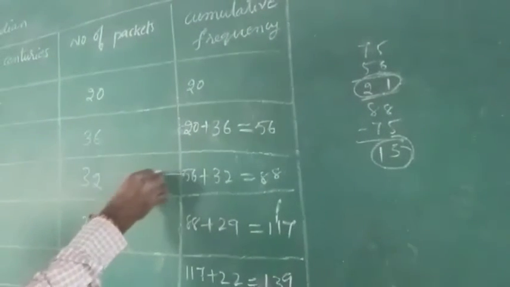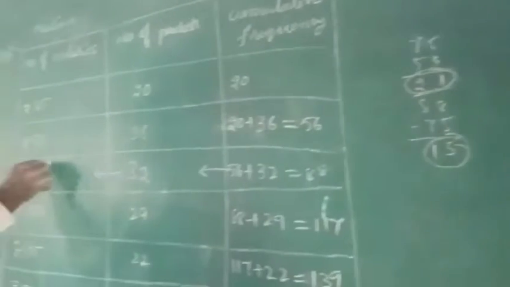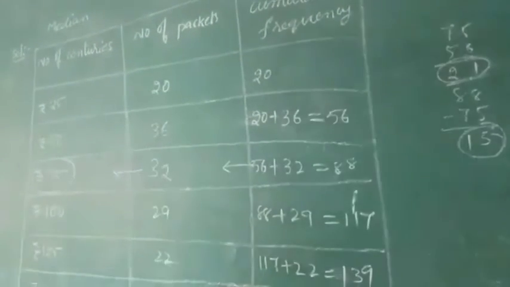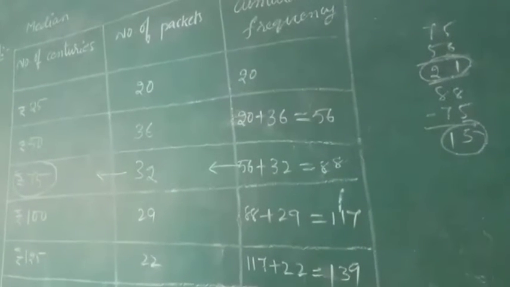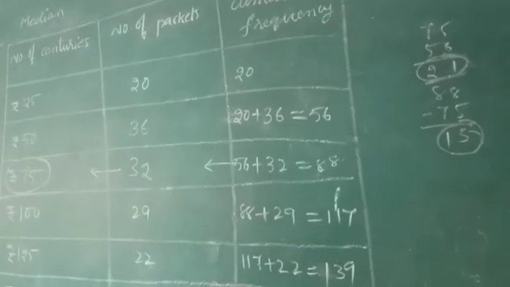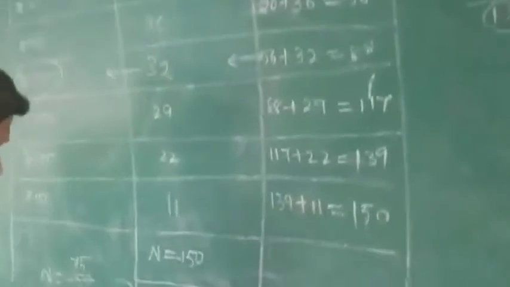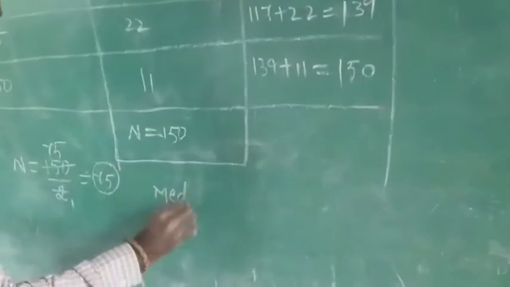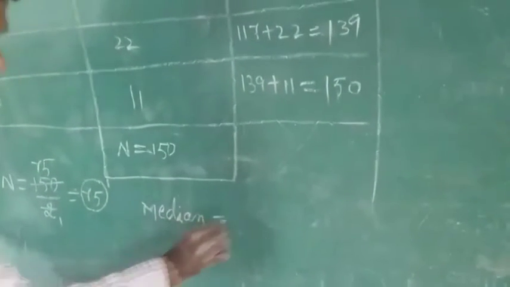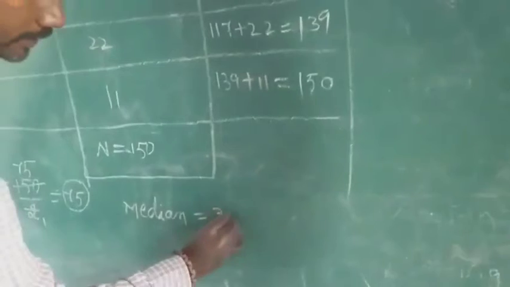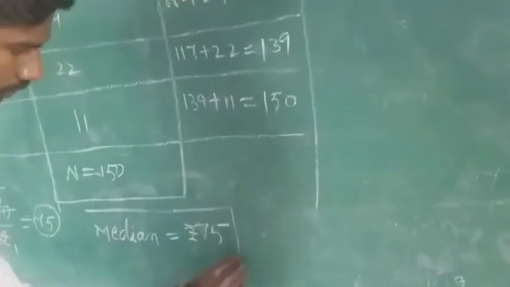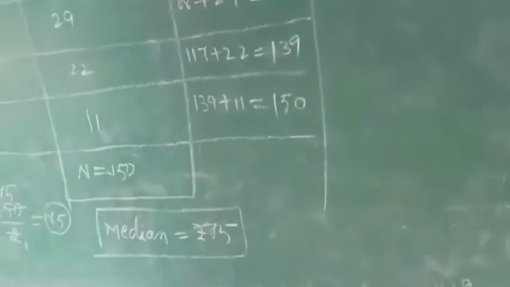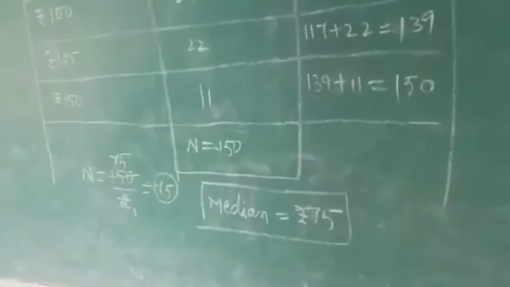So the corresponding value of 88, which is 32, is 75 rupees. So what is the median? You will tell right now, 75. The answer here is the median. Median of the data is equal to rupees 75.